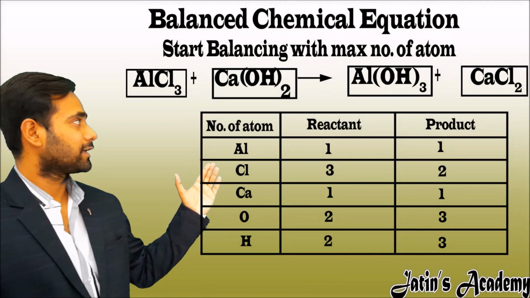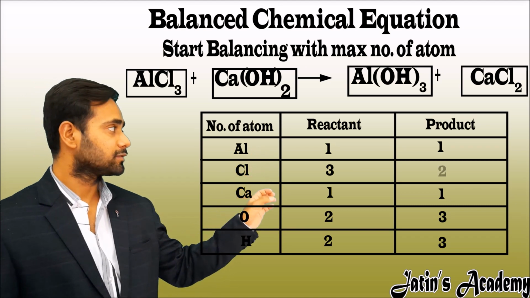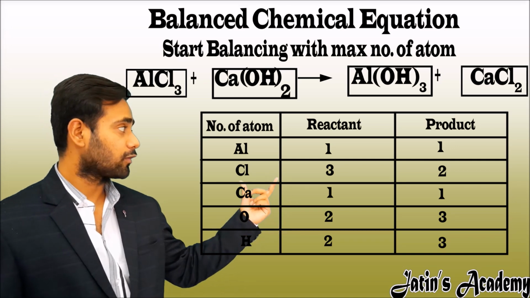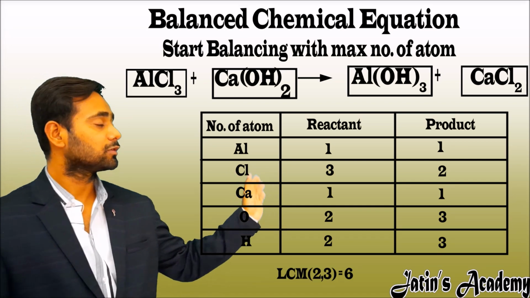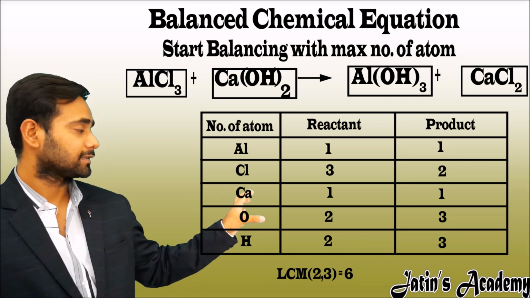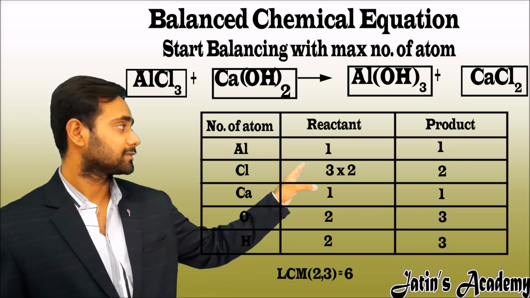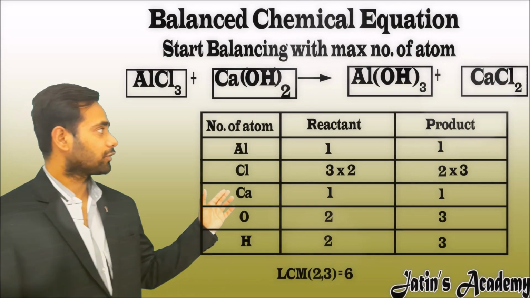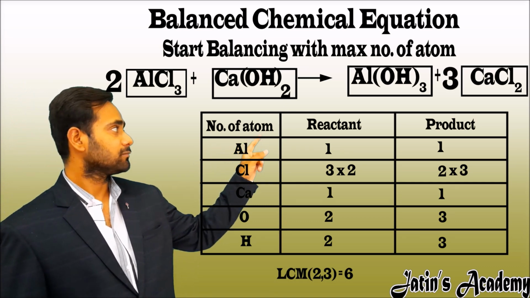Now to balance the chlorine atoms, on the reactant side chlorine is 3 and on the product side chlorine is 2. So we can't make them equal by simply multiplying with a number. First of all take the LCM of these numbers and make them equal to the LCM. How? The LCM of 3 and 2 is 6. To make 6 on the left hand side we have to multiply by 2, and to make 6 on the right hand side we have to multiply by 3. So we multiply 2 with aluminum chloride and 3 with calcium chloride.